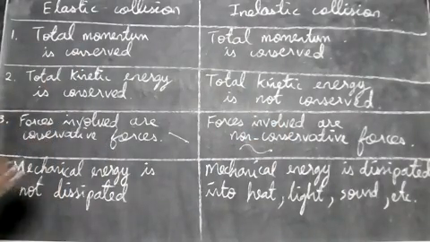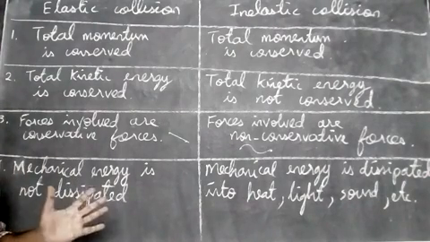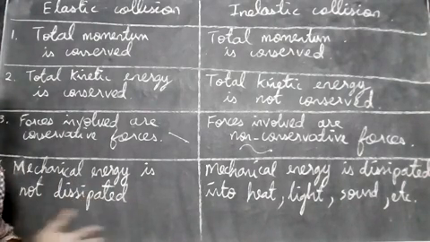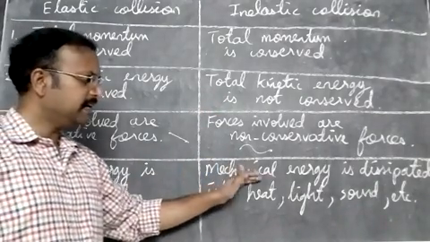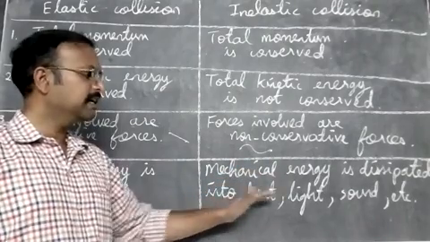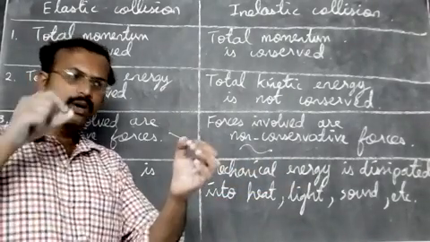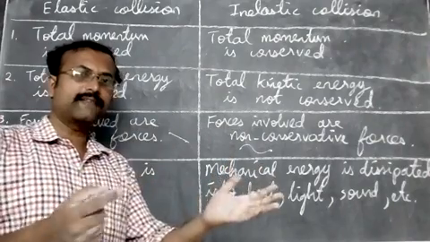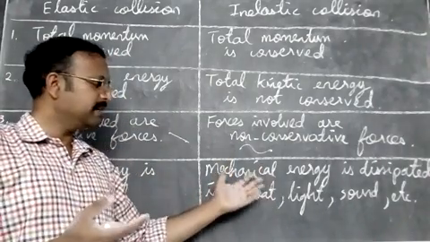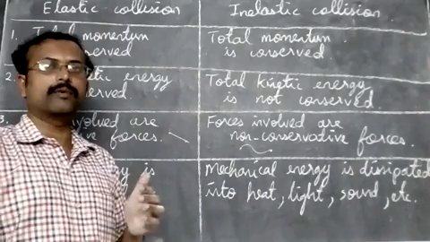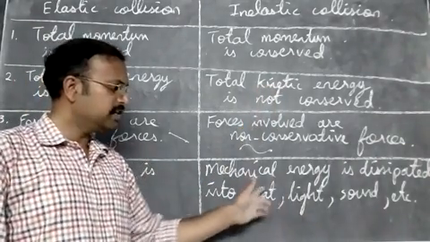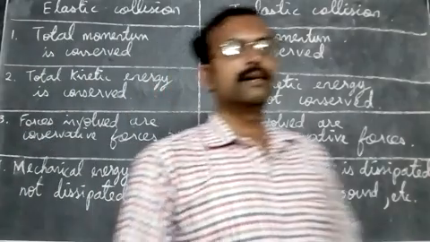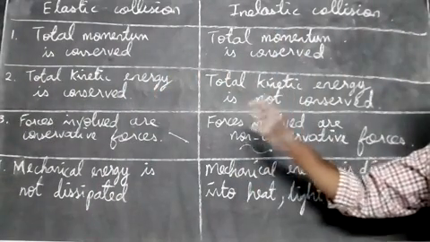Next, mechanical energy is not dissipated. During elastic collision, the mechanical energy doesn't change. Dissipate means it does not go away. But in inelastic collision, the mechanical energy is dissipated into heat, light, sound, etc. So during collision, sound may be produced, and then it's called an inelastic collision, and the energy is lost. It changes into another form of energy. That's why we say the kinetic energy is not conserved. These are the differences between elastic and inelastic collisions.